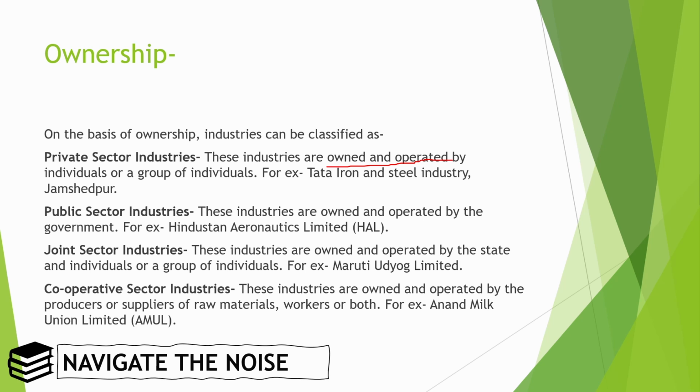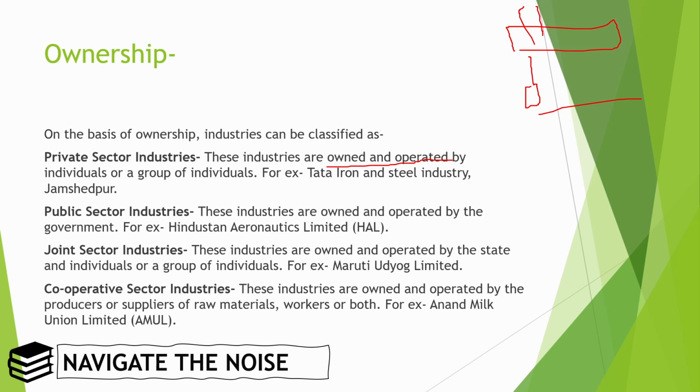Now joint sector industries are owned and operated by the state and an individual or a group of individuals. Means the government is a stakeholder as well as private people. So Maruti Udyog Limited is an example. Now cooperative sector industries are owned and operated by producers or suppliers of raw material, workers or both. For example, if a group of people are supplying the raw material, these suppliers will be the owners, or the workers working under it will be holding the shares as stakeholders.